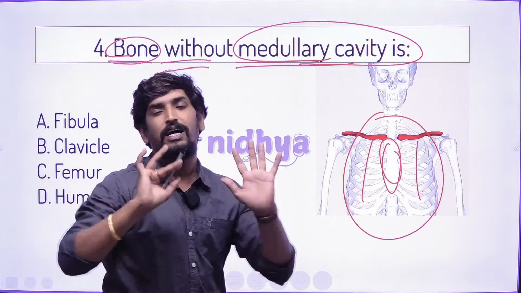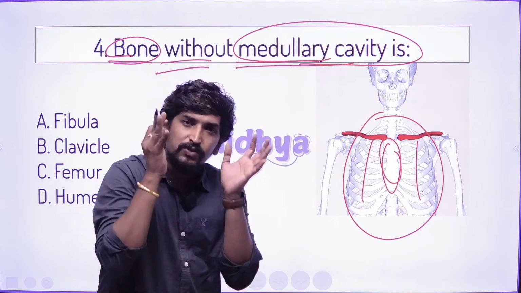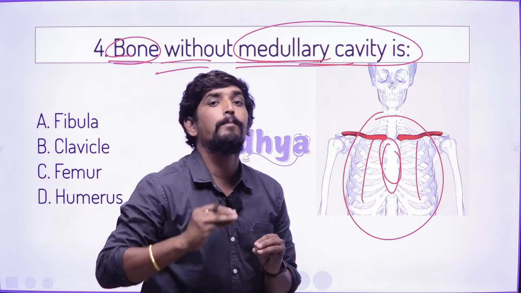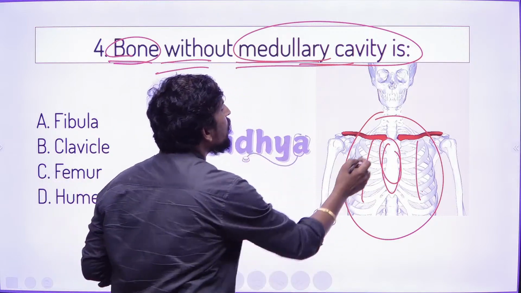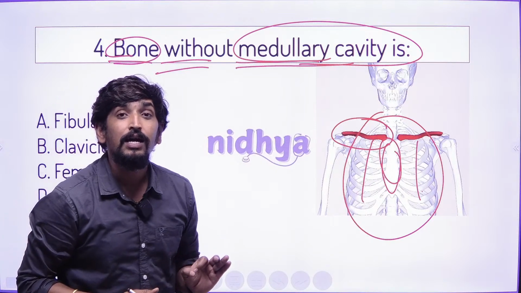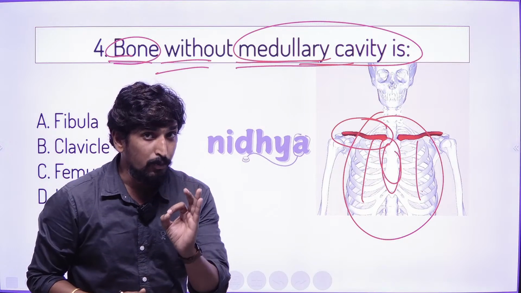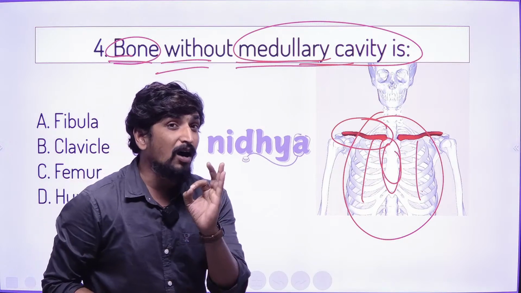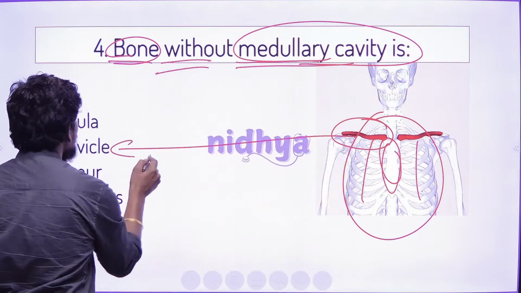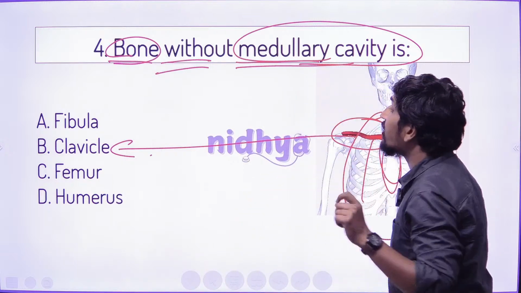Here we can see one bone which is not relevant to sit on the medullary. It can extend to the appendicular. That bone is called the beauty bone, the collar bone. This collar bone or beauty bone, what do we call that? That is called the clavicle. So the clavicle is also called the collar bone.